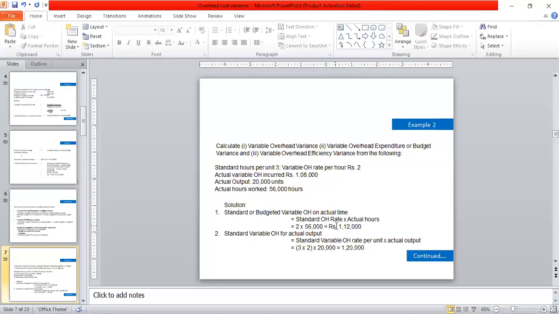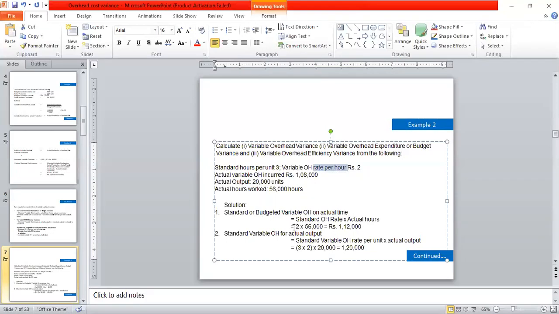Standard overhead rate into actual hours. The formula to calculate the standard or budgeted variable overhead on actual time is equal to standard overhead rate into actual hours. Standard overhead rate per hour is rupees 2 and actual hours are 56,000 hours, that is equal to 1,12,000. Now we are going to calculate the standard variable overhead for actual output.